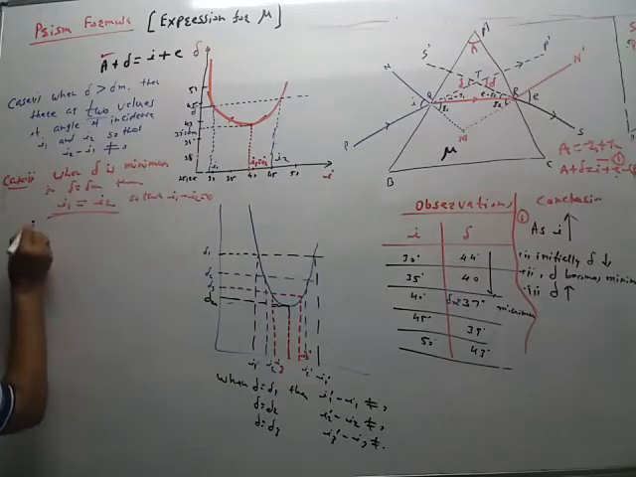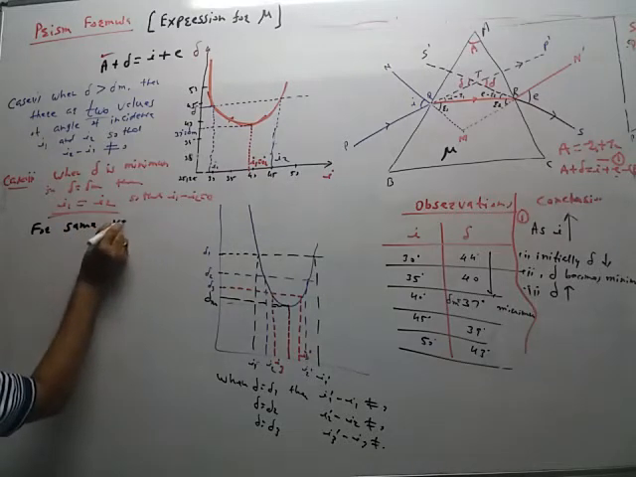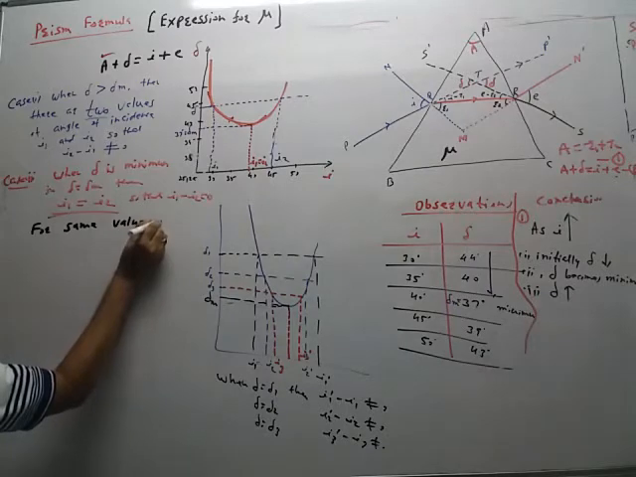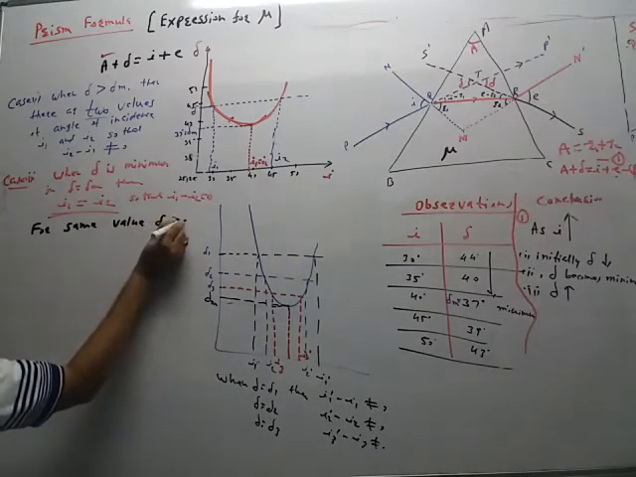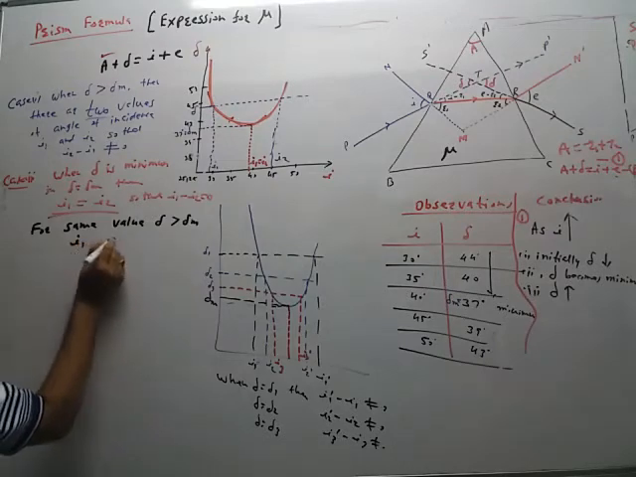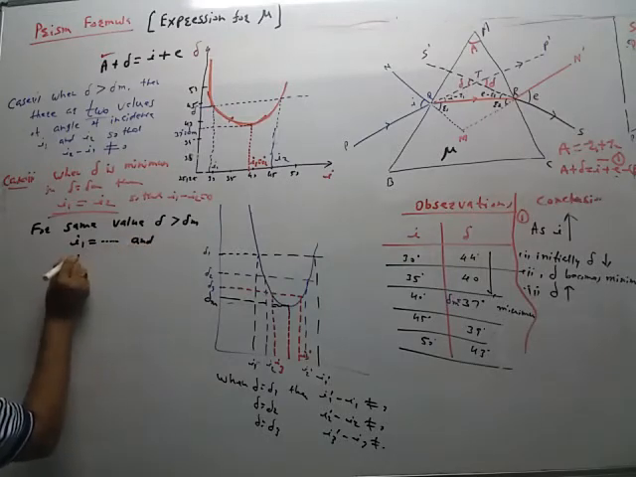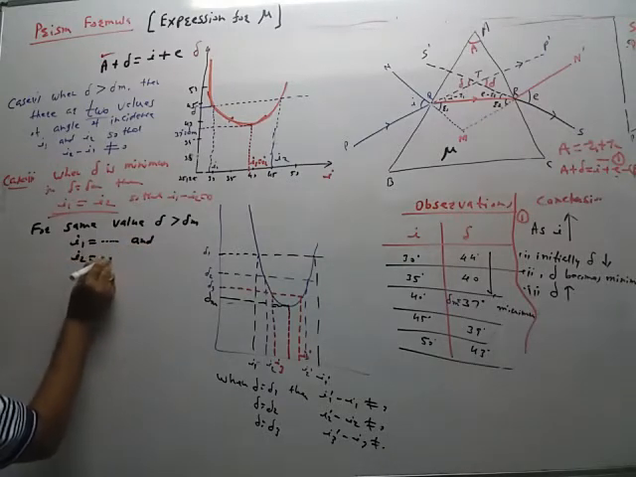For same value of delta, greater than delta m, there are two angles of incidence, I1 equal to that, and I2 is equal to that.